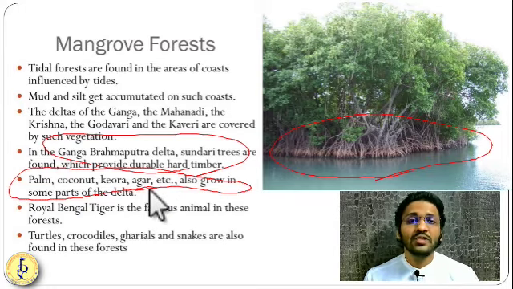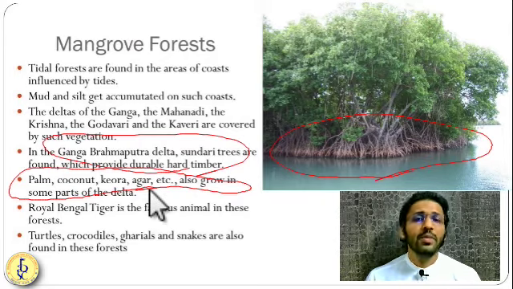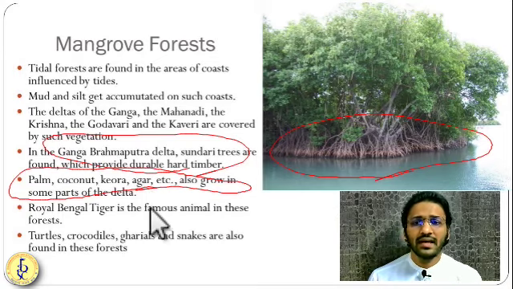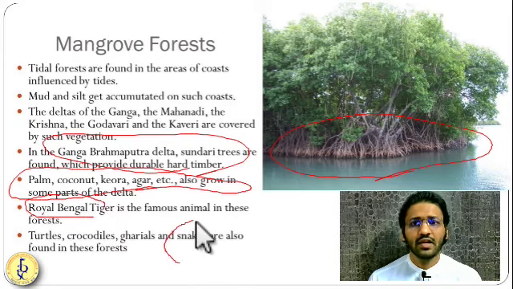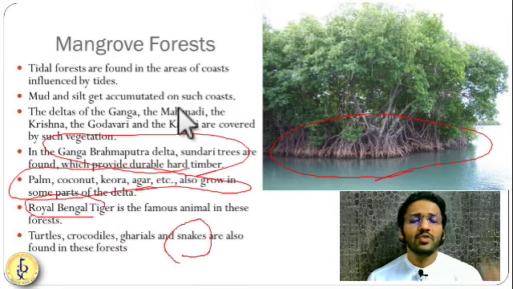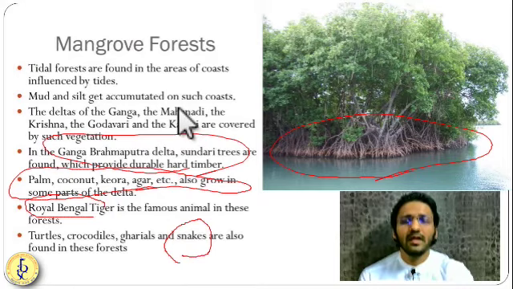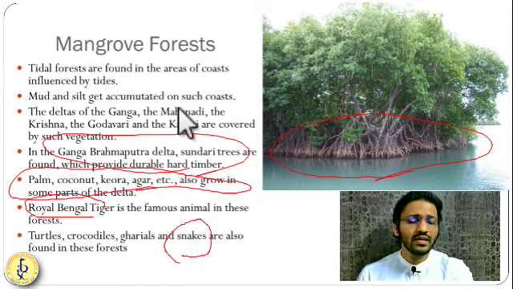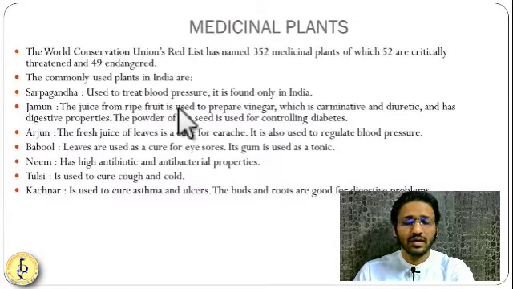Animals found in this region: somewhere you will find saltwater crocodile, somewhere freshwater crocodile. Birds are in larger quantity, then tortoises, turtles. Bengal tigers are also found in West Bengal and that region. Snakes are also found in this region. So these types of different fauna are found in this type of region. So friends, these mangrove forests are very important and have very high importance.